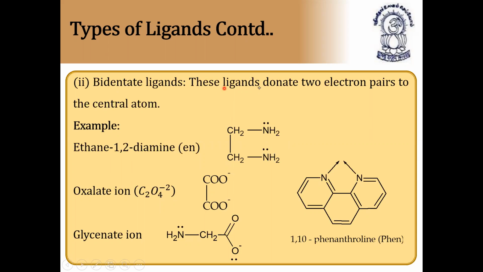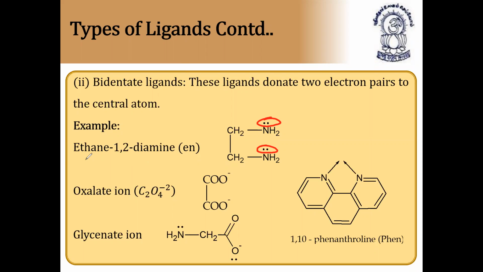Bidentate ligand. These ligands donate two electron pairs to the central atom. Example, ethane 1,2-diamine. This nitrogen has one electron pair, and this nitrogen also has one electron pair. Due to this, they are ready to donate two electron pairs, first one as well as second one. That's why they are called bidentate ligands.